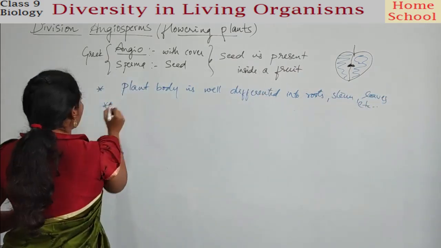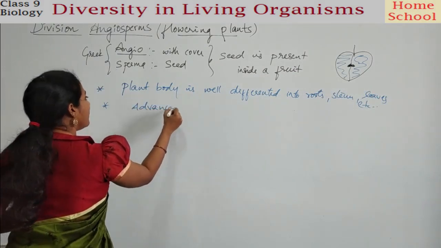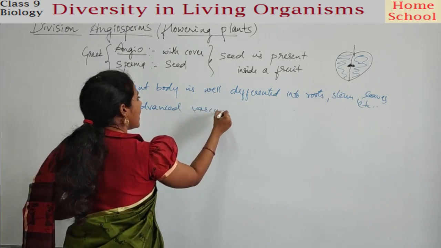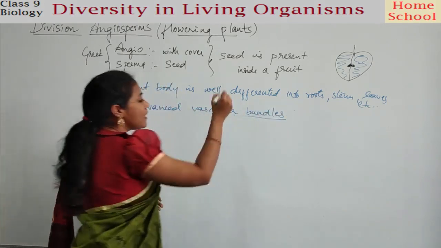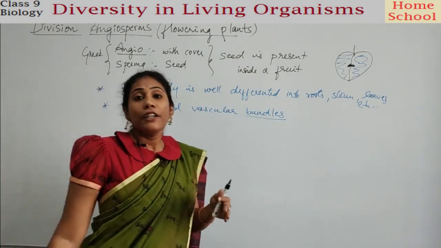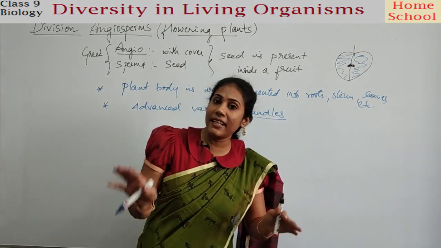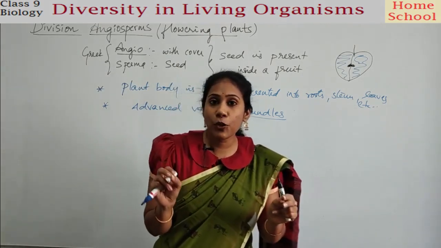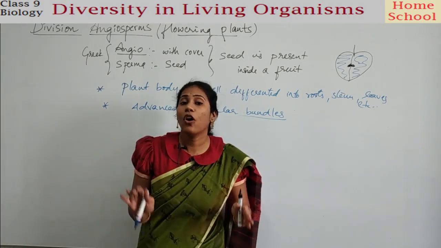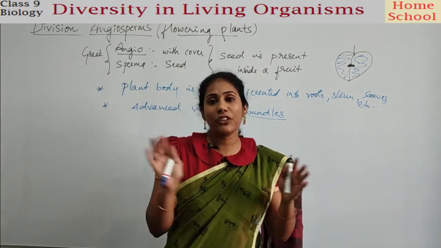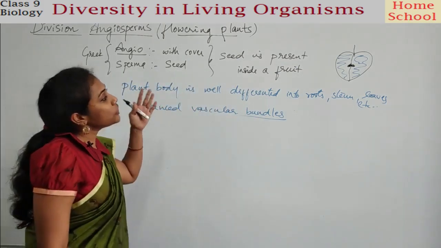And they have much advanced vascular bundles, which means a well-developed xylem and phloem. Xylem is the specialized tissue which can carry water, and phloem is the one which can conduct or carry food from one part to another part. Isn't it? So all features are much advanced.